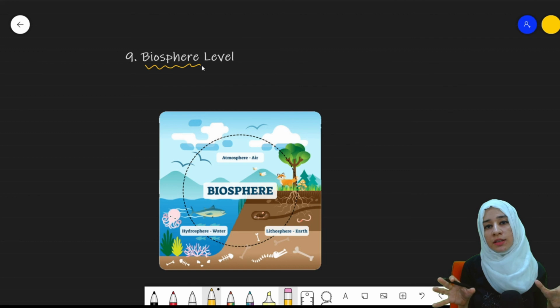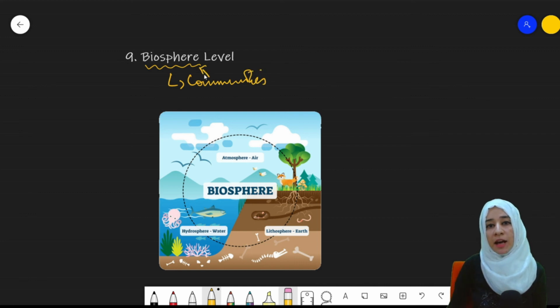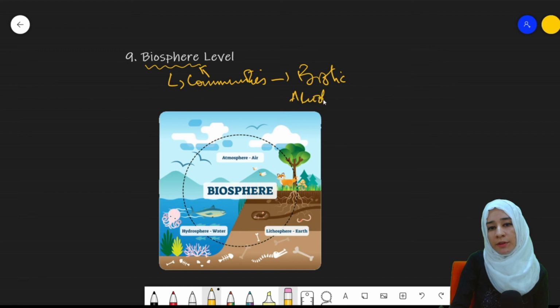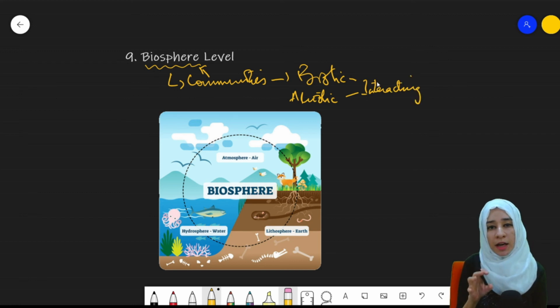All of the communities that are present within the earth combine to form the biosphere level, where living and non-living components are interacting with each other, meaning biotic and abiotic components are interacting with each other. That will comprise the biosphere.